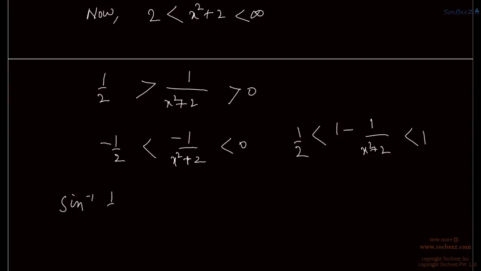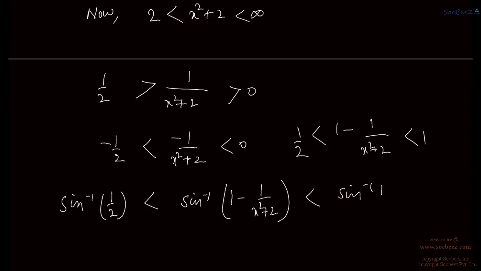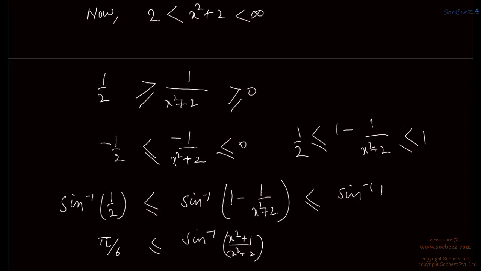That means we can write sine inverse half is less than or equal to sine inverse of (1 minus 1 upon x square plus 2), which is also less than or equal to sine inverse 1, right? So here sine inverse half is 30 degrees, which is pi by 6, and this middle term is whatever is given in the problem, that is x square plus 1 upon x square plus 2, and sine inverse 1 is pi by 2.